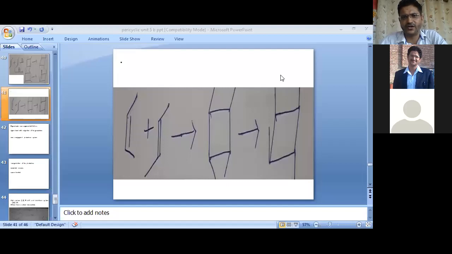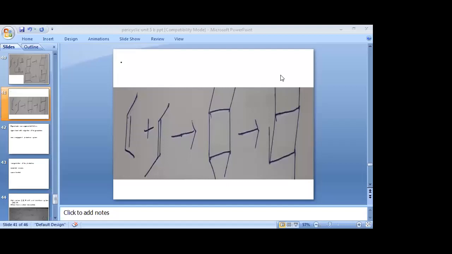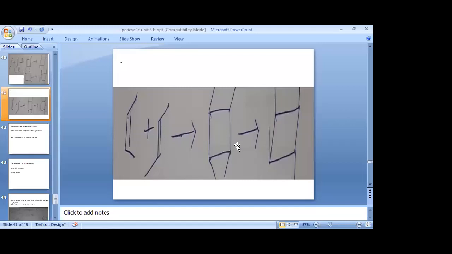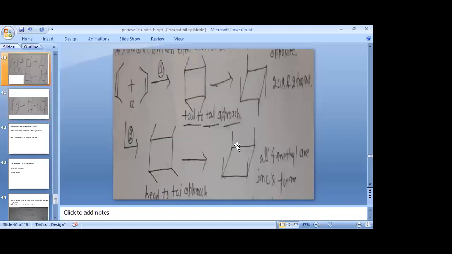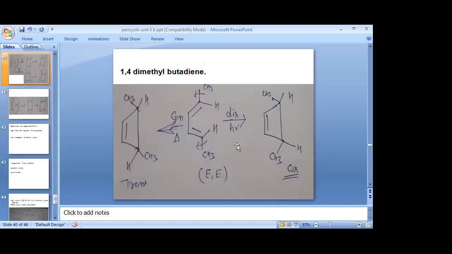The most important point is that pericyclic reactions are stereospecific. Our topic of discussion is the stereospecific nature of pericyclic reactions. It means the type of product depends totally on the type of reactant and also on the condition. If we change the condition, then the type of product also changes. So the type of product totally depends on the type of reactant and the condition.